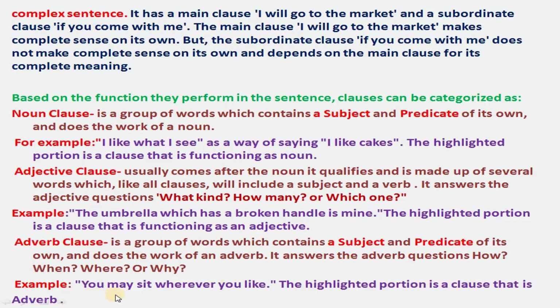The example: you may sit wherever you like. The highlighted portion is a clause that is an adverb clause.